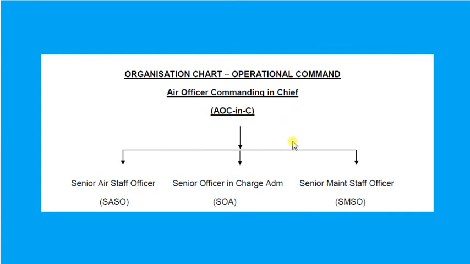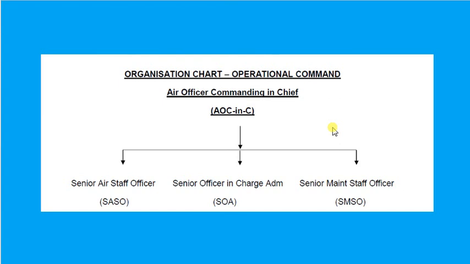Under the Air Officer Commanding, we have further officers called Senior Air Staff Officer, that is SASO. Then we have Senior Officer in Administration, and Senior Maintenance Staff Officer. Like in every Air Force station, there are flying squadrons, education branches, training squadrons, and maintenance squadrons.